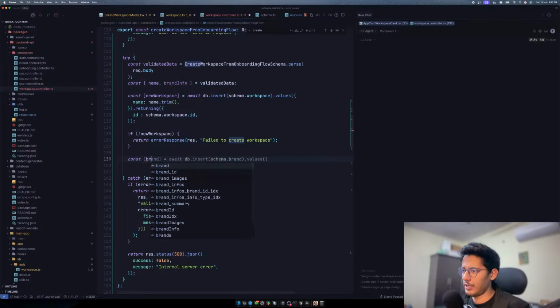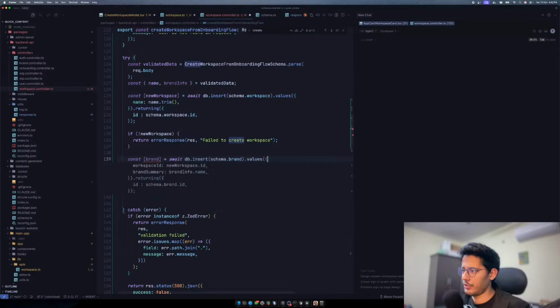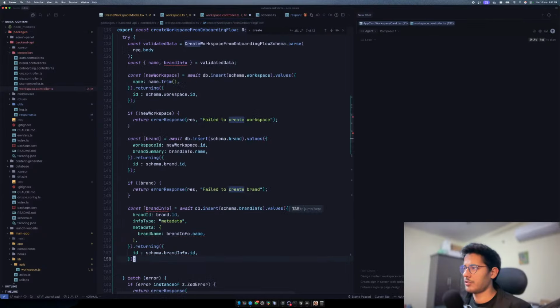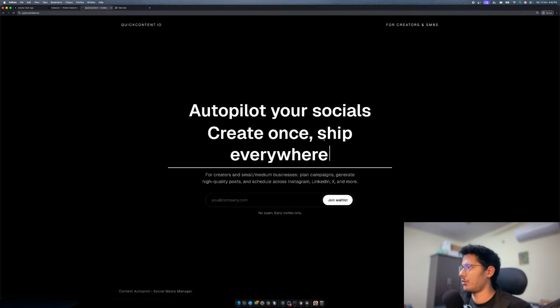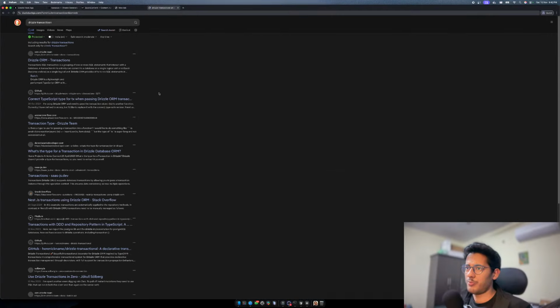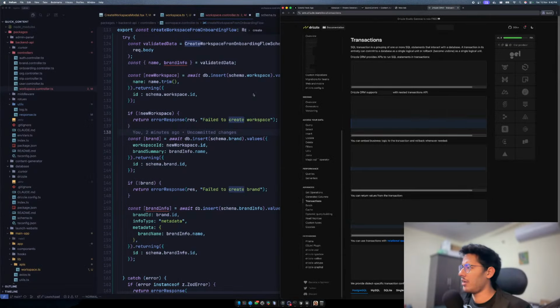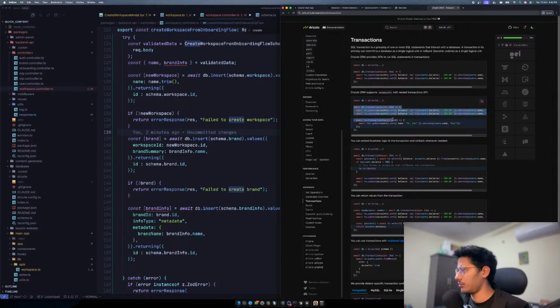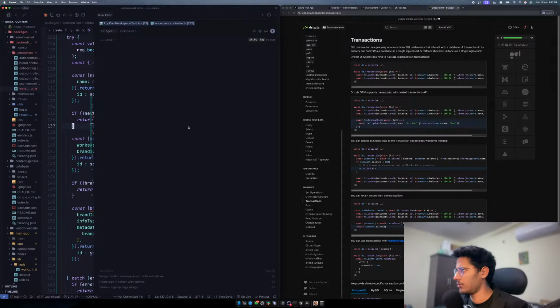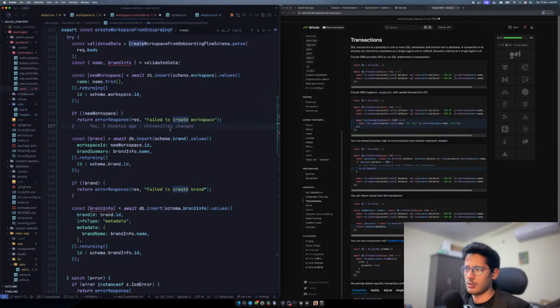Brand is equal to await db.insert workflow ID. That's kind of right. Same thing goes over here. If there's something wrong, we'll just say there's something wrong. And I think this should happen as a transaction in Drizzle, which I'm not sure how you do. Drizzle transactions. I'm pretty new to Drizzle. All I've used a lot is Prisma. That's how you do it. You do db.transaction. I think we should do all this as a transaction. Yeah, I should do all that as a transaction. Okay.